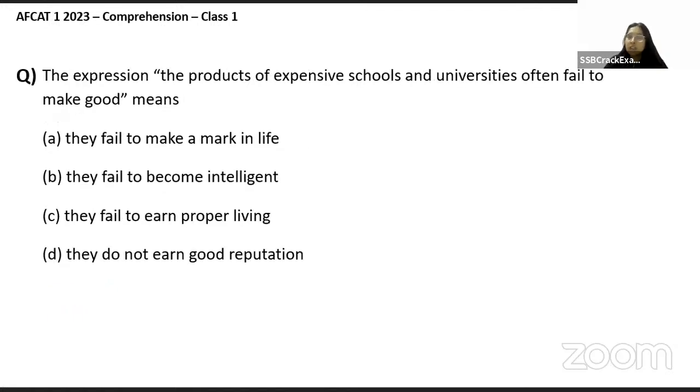The expression, the products of expensive schools and universities often fail to make good, means what? They fail to make a mark in life. They fail to become intelligent. They fail to earn a proper living, or they do not earn a good reputation.